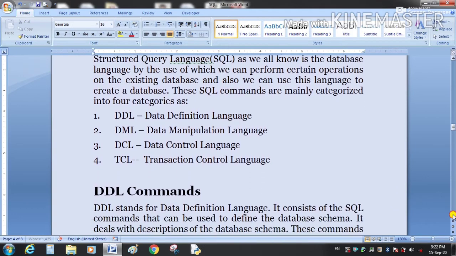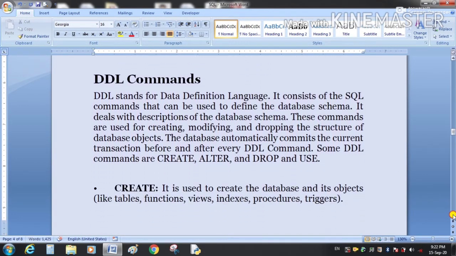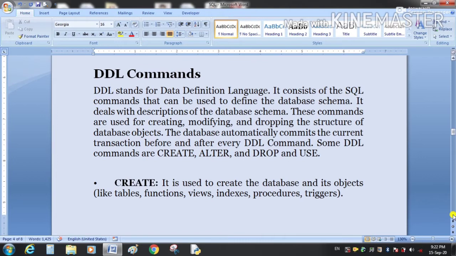First of all, we will discuss DDL. DDL stands for data definition language. It consists of SQL commands that can be used to define the database schema. Database schema is the structure of the database. It deals with the descriptions of the database schema.